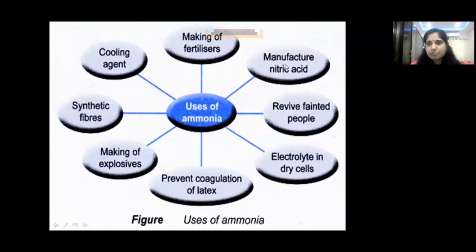Making of fertilizers, manufacture of nitric acid, revive fainted people, because ammonia is used to revive fainted people. Next, electrolyte in dry cells. Next, prevent coagulation of latex; precipitation of latex can be prevented by using ammonia. Making of explosives and synthetic fibers preparation also use ammonia. It is also used as a cooling agent. Is it clear, children? So these are the uses of ammonia.